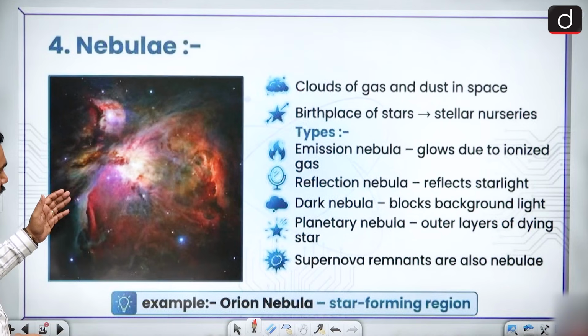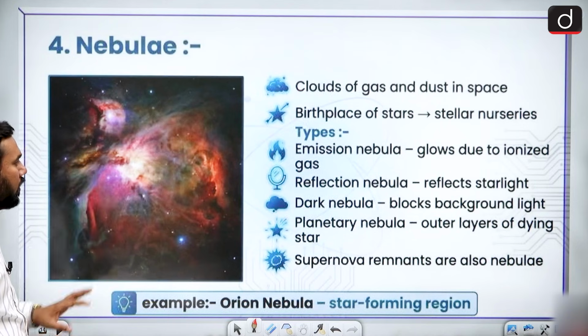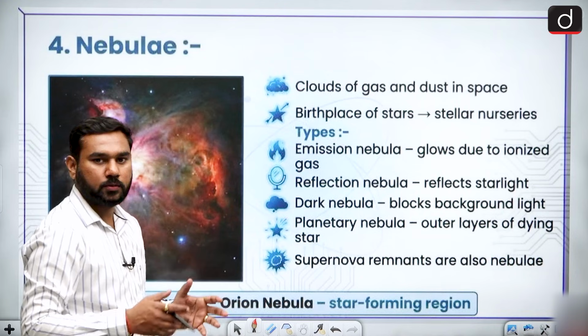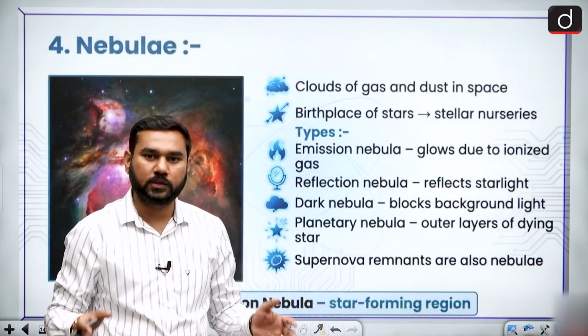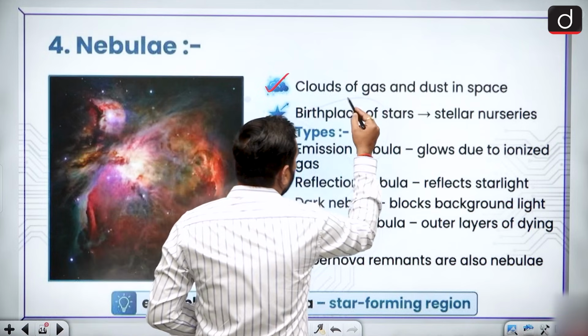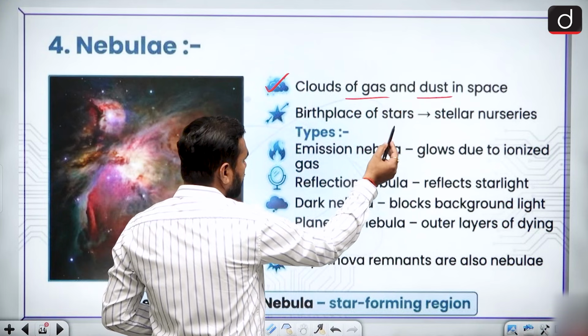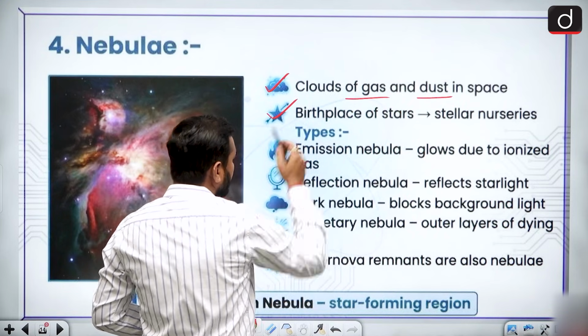The next one is your nebula. We know it in a basic manner, and a nebula is basically a dust bundle, or maybe we can say a group of some stars. So it is a cloud of gas and dust, and the birthplace of stars, stellar nurseries.